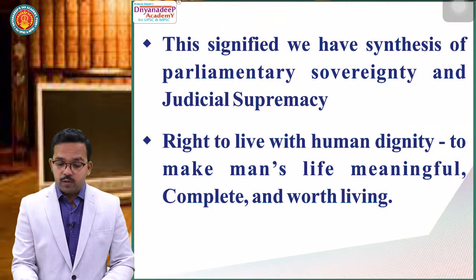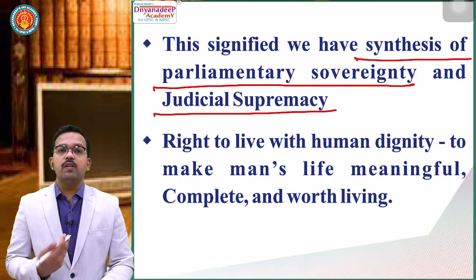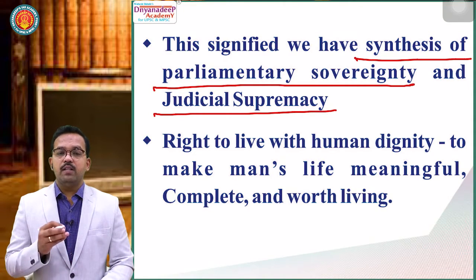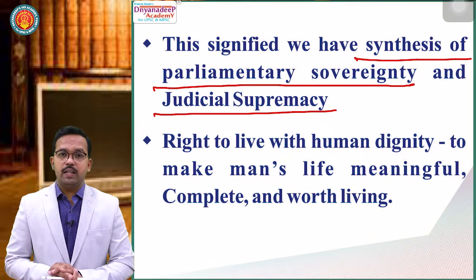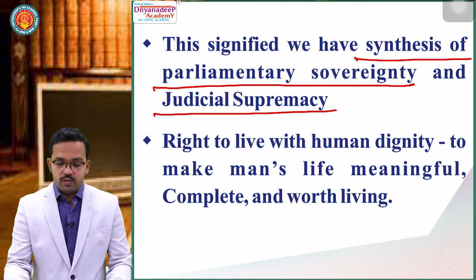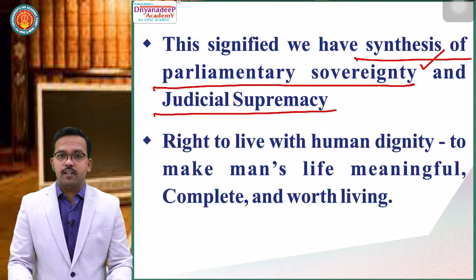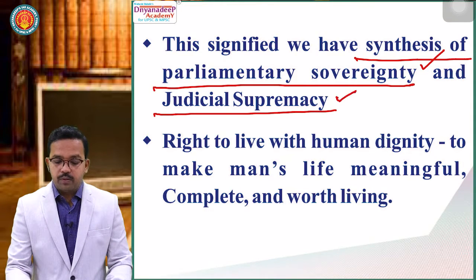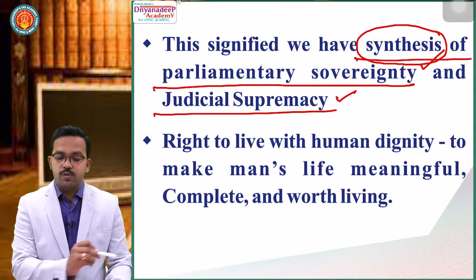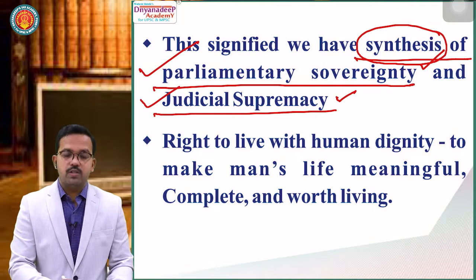This signified we have a synthesis of parliamentary sovereignty and judicial supremacy. How synthesis? We studied this point while studying features of the Constitution, but here it says yes, a person's life and personal liberty can be taken away by the legislature. So it shows parliamentary sovereignty, but this law made by the legislature should be just, fair and rational. It shows we have judicial supremacy. It means in the Indian Constitution, we have a synthesis of parliamentary sovereignty and judicial supremacy.